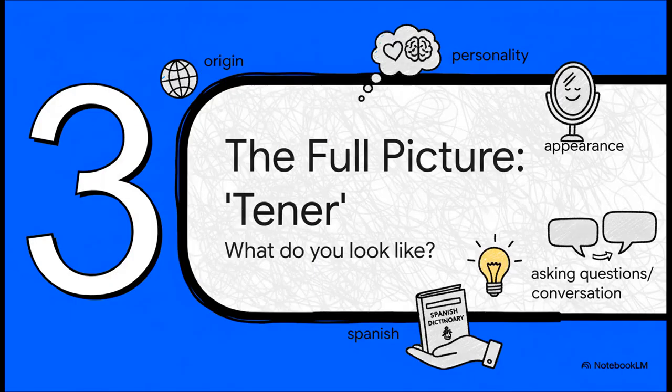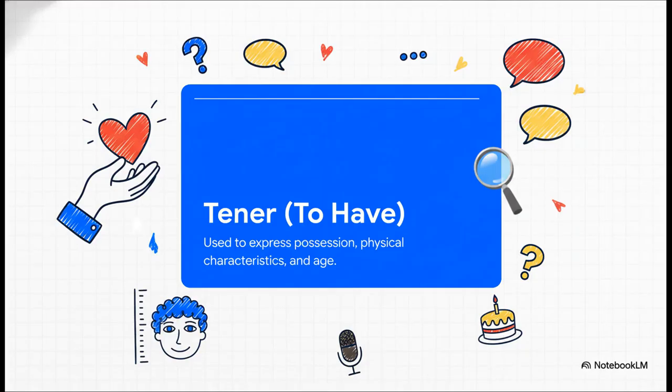Okay, so we've covered origin and personality. To really complete our profile, we need to be able to talk about physical traits and age. And that brings us to our second key verb. Say hello to tener. Now, while it literally means to have, its job in Spanish is way bigger. You use it to describe things you have, like brown hair or green eyes, and even your age. It's all about possession, and that includes your physical traits.